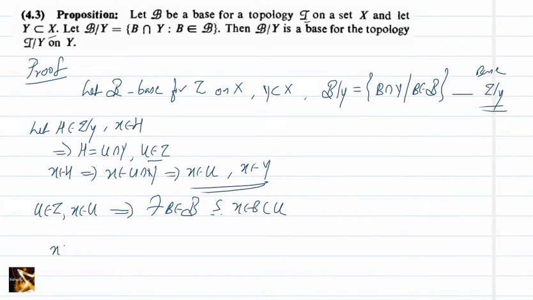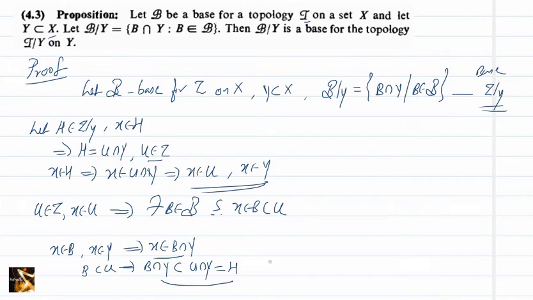X belongs to B, and X belongs to Y implies what? X belongs to B intersection Y. Also, B is contained in U implies what? B intersection Y is contained in U intersection Y. But U intersection Y is nothing but H. So we have X belongs to B intersection Y, and B intersection Y is contained in H.